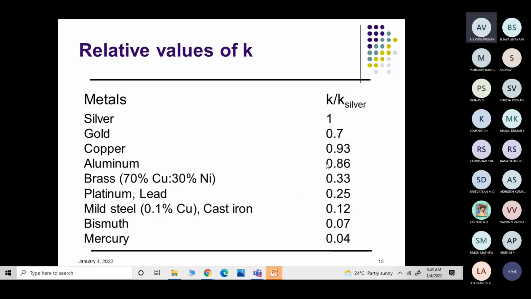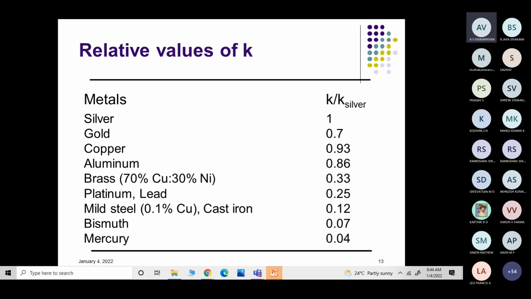Usually conductors are the materials with higher thermal conductivity. Silver has very high thermal conductivity, but silver is also costlier when compared to copper and aluminum. Silver is costly, so we don't use silver. We use copper and aluminum, especially when we manufacture components, because silver is costly.